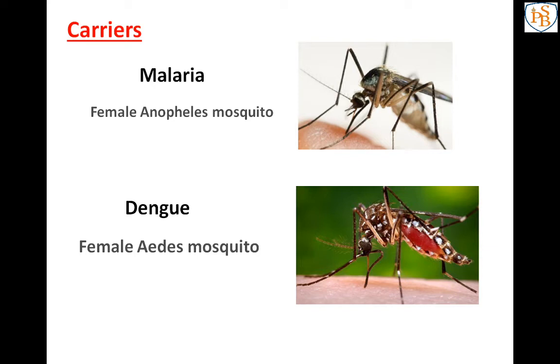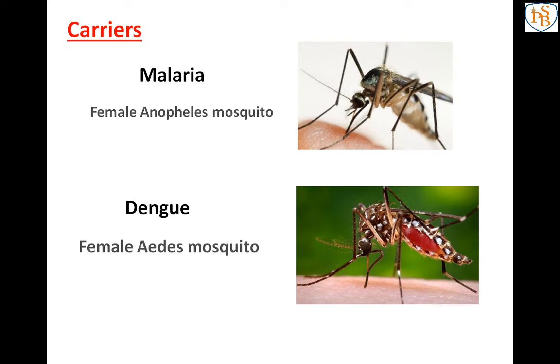Another carrier is the female Aedes mosquito, which is a carrier of the dengue virus. All these mosquitoes, all these insects or small animals, we have to stop their growth, because they breed in water. If there is a pond containing dirty water, these mosquitoes are present there, living and reproducing there.